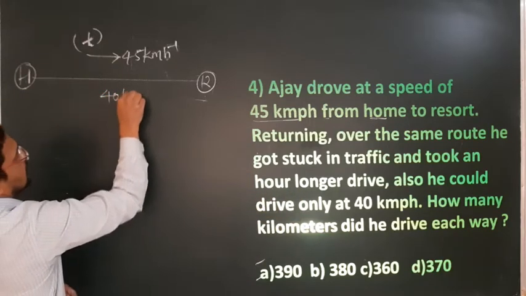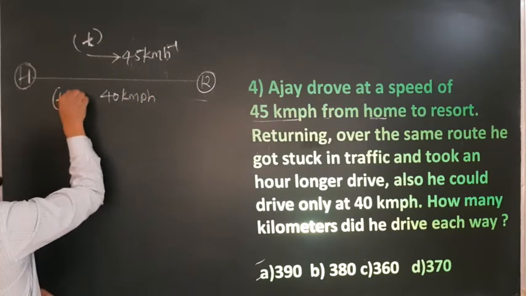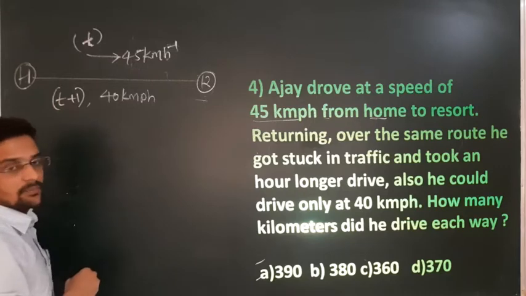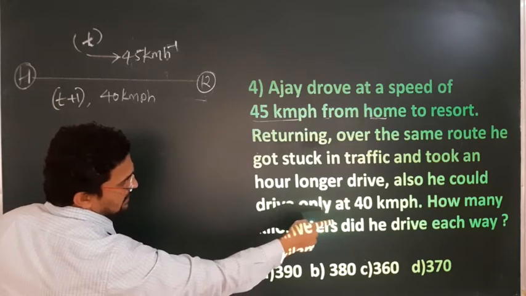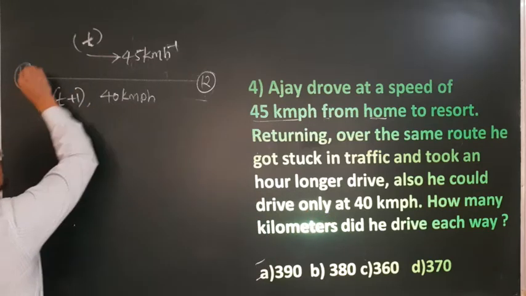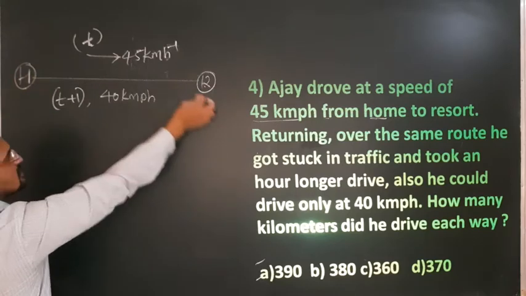So 40 km per hour. Here, time is how much? T plus 1. Okay, now how many kilometers did he drive each way? That means how much from home to resort or resort to home. Both the distances are the same.